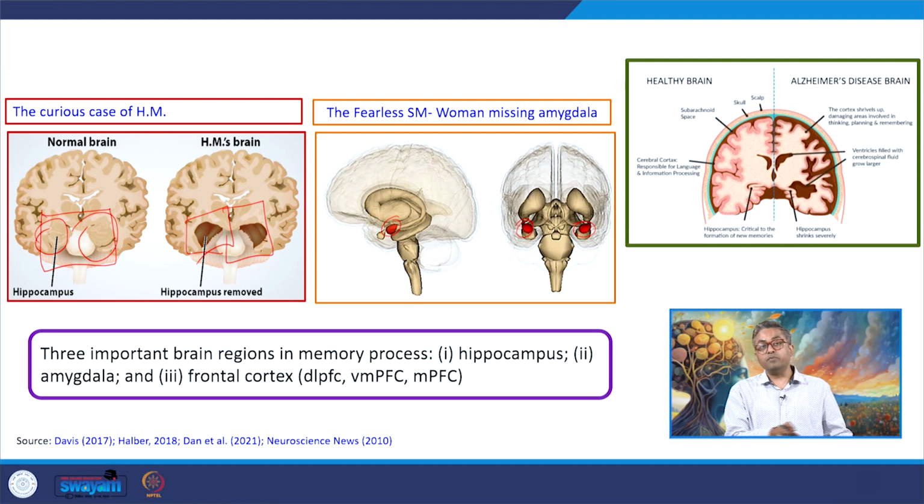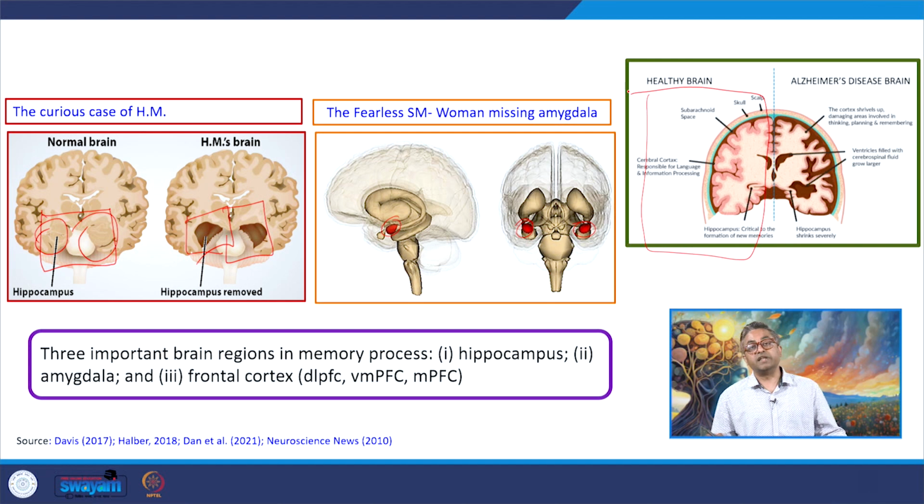Now, these two important cases are shown to reflect upon two different sites of the memory structures and their contribution and role in memory formation and learning. The last cartoon that you see on your screen shows how a healthy normal human brain looks. So this is how the normal healthy human brain looks like.